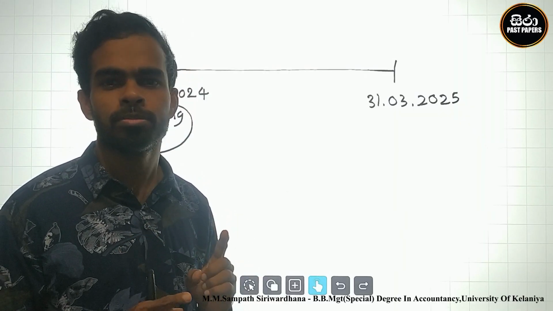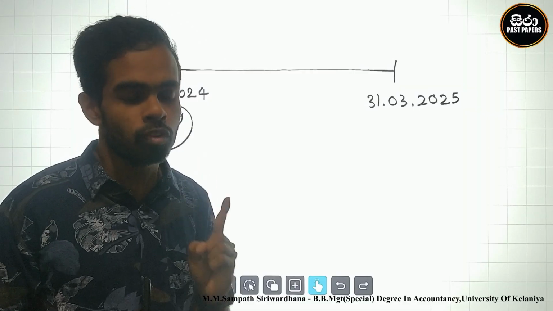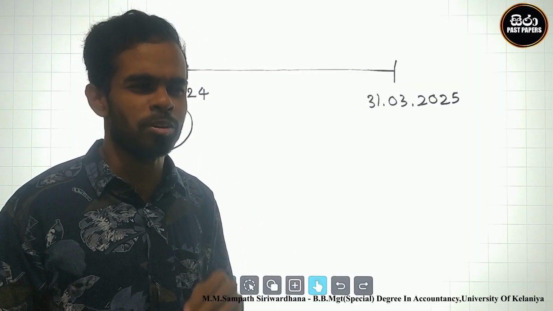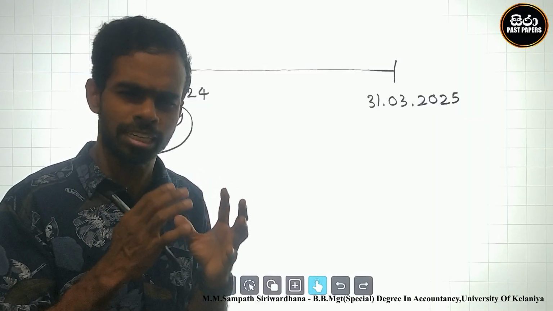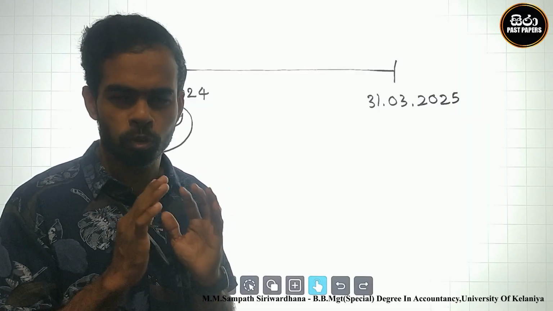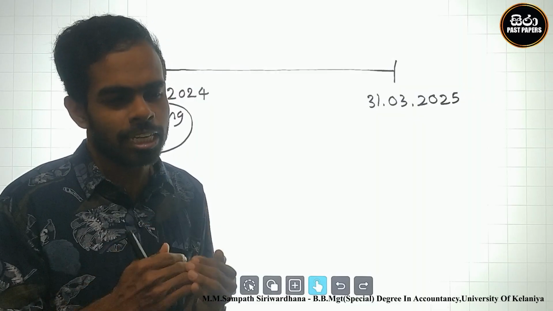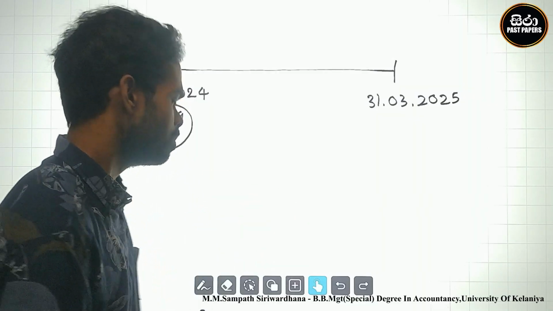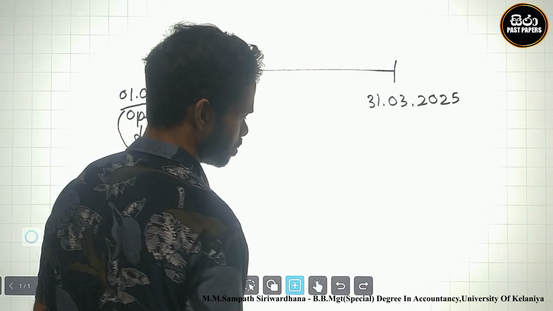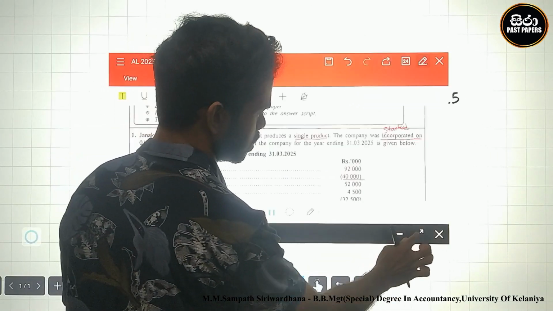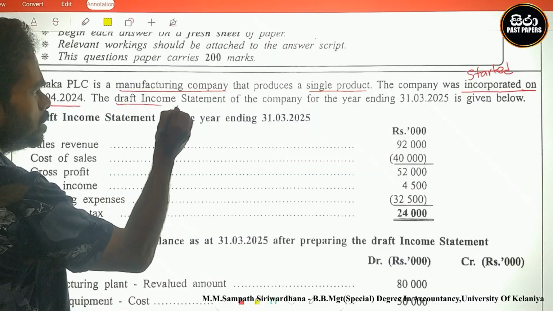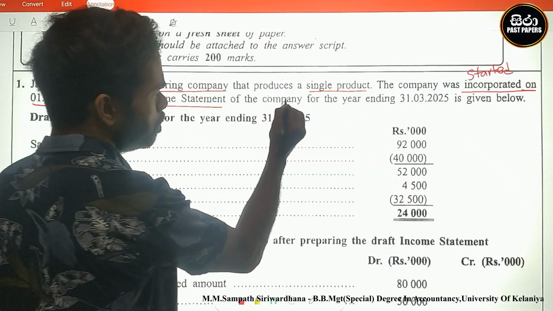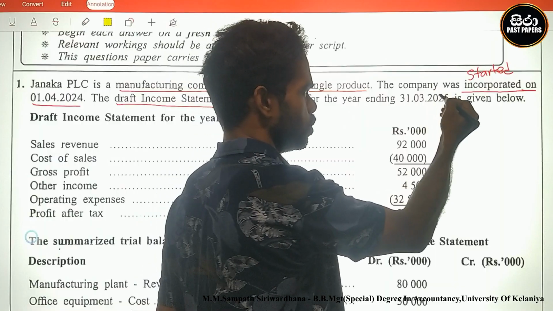Therefore, you must think about that. Don't look for the opening inventory, opening retained earnings, or opening stated capital. Don't look for opening balances. All are related to closing balances. Okay, let's see the question. There are no opening balances. Next, the draft income statement of the company for the year ending 31st March 2025